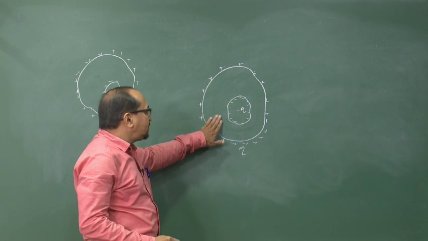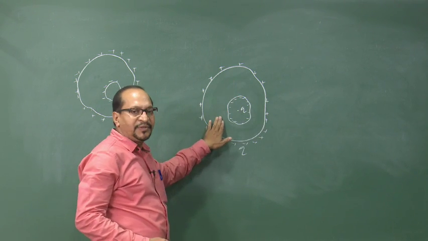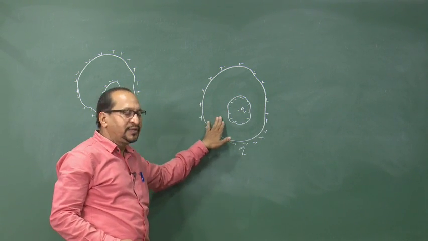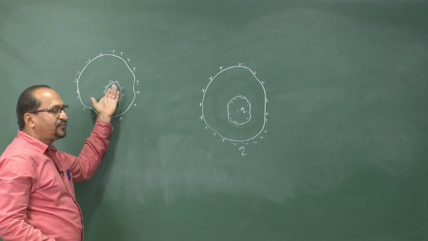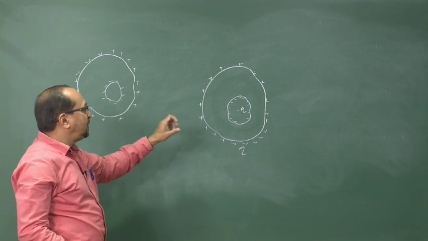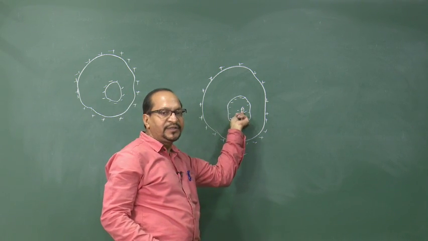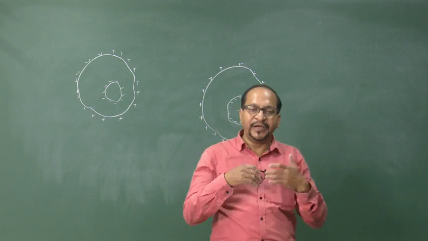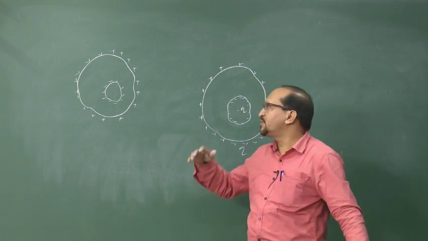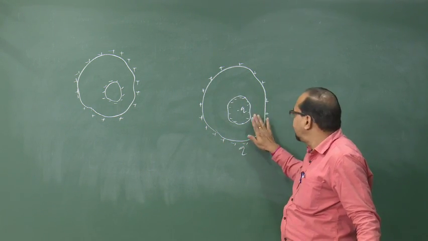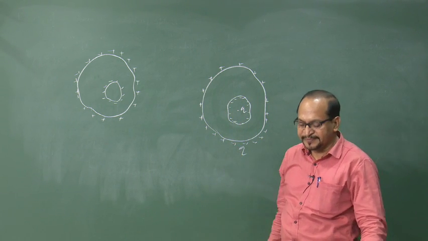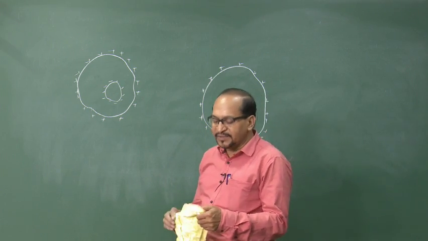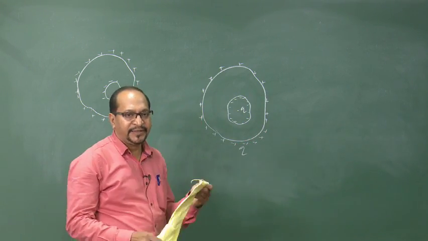So, always inside the body of the conductor electric field will be 0. If charge is given outside the conductor and there is a cavity, the field inside the cavity is 0. If a charge is placed inside the cavity, it will make its presence felt outside the conductor, but in the material of the conductor electric field will be 0. So, these are the responses of a conductor to an electric field.